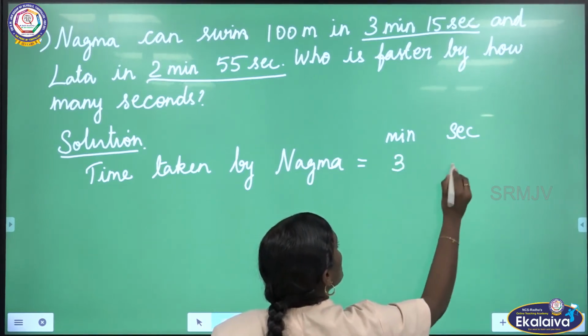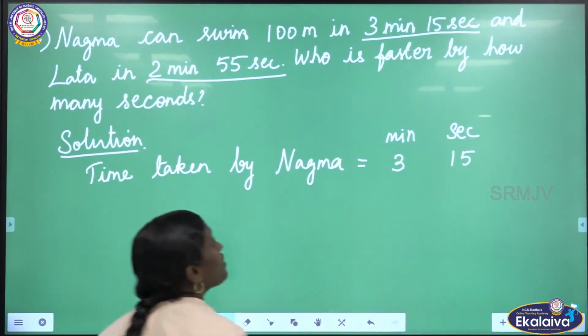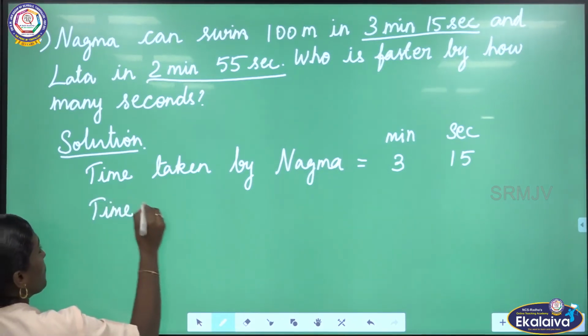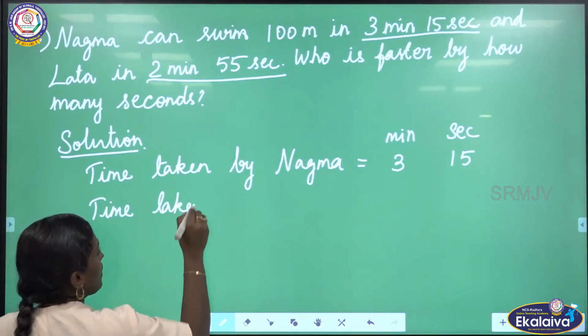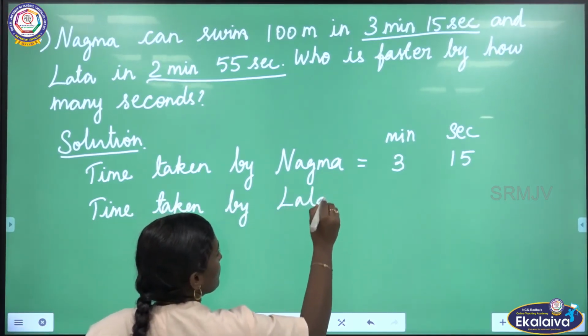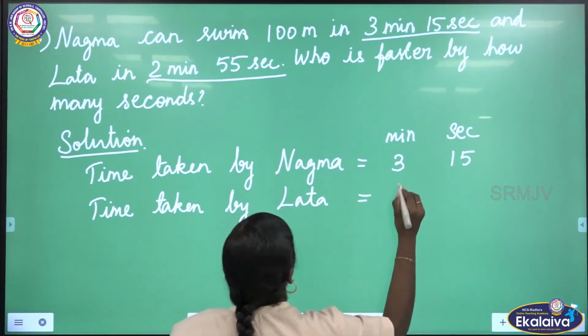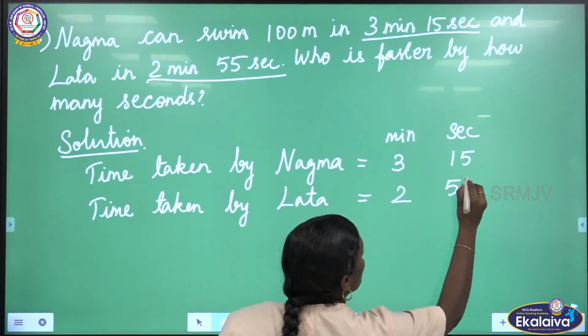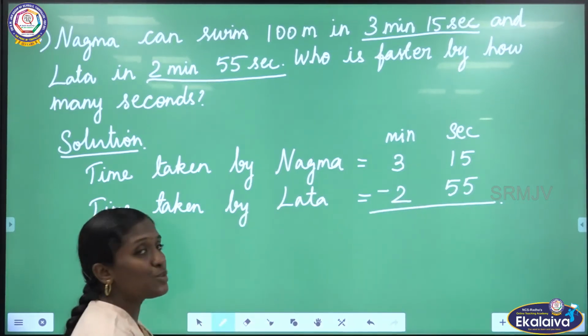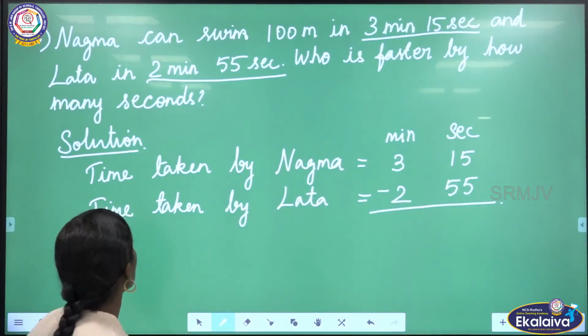So 3 minutes 15 seconds. Then time taken by Lata is equal to 2 minutes 55 seconds. Now we have to find the difference between these two timings. So we have to subtract.